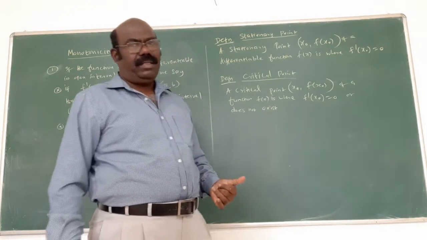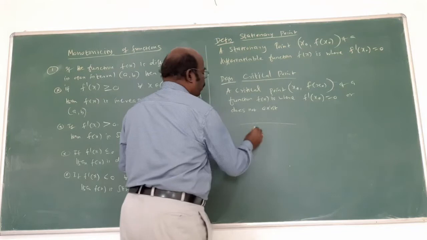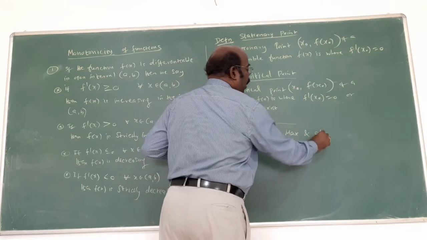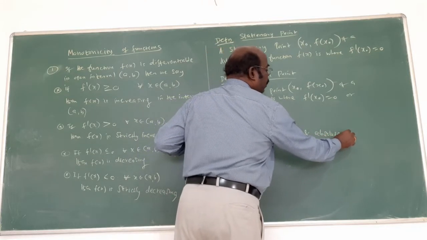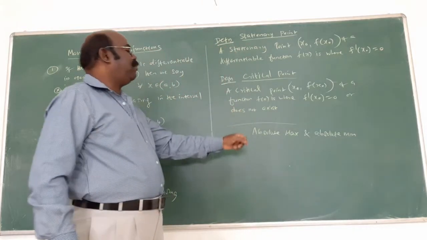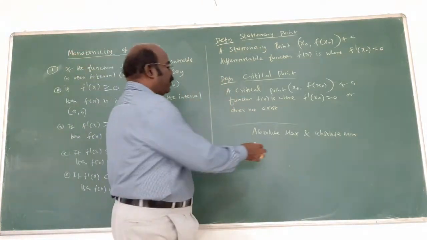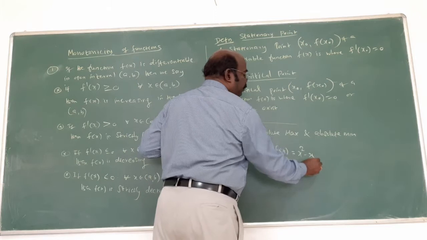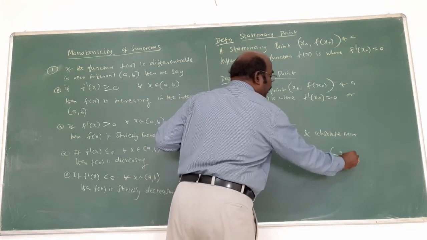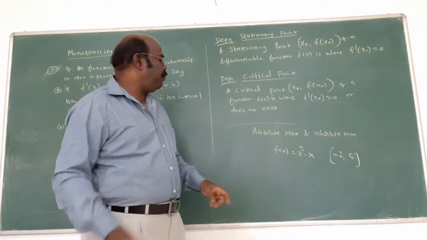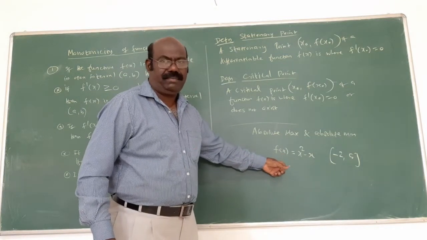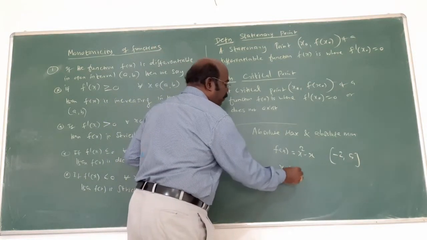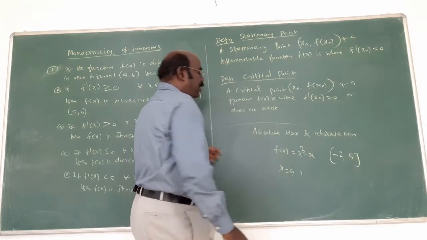One more concept: absolute maximum and absolute minimum. The absolute maximum and minimum value of the given function is asked. In this type of question, f of x is given, and suppose for example the interval (minus 2, 5) is given. What is the working rule? First find f dash of x equal to 0 and you find x. For example, suppose x is equal to 0.